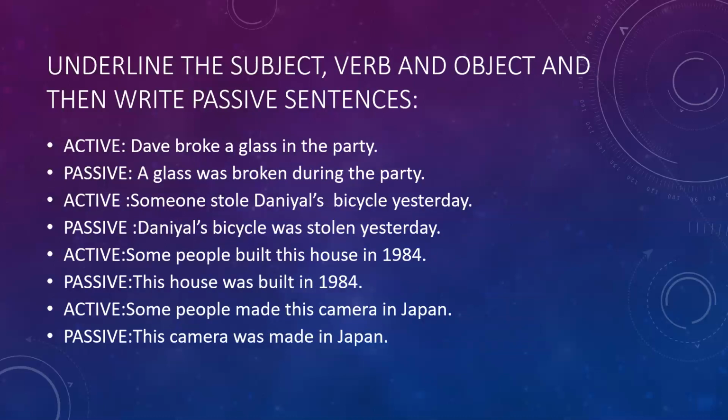Next exercise C. Underline the subject, verb and object in the active sentences and write S for the subject. Number 1, active sentence. Dave broke a glass in the party. A glass was broken during the party. Now we are not concerned by the person who broke the glass. Next one, someone stole Dania's bicycle yesterday.